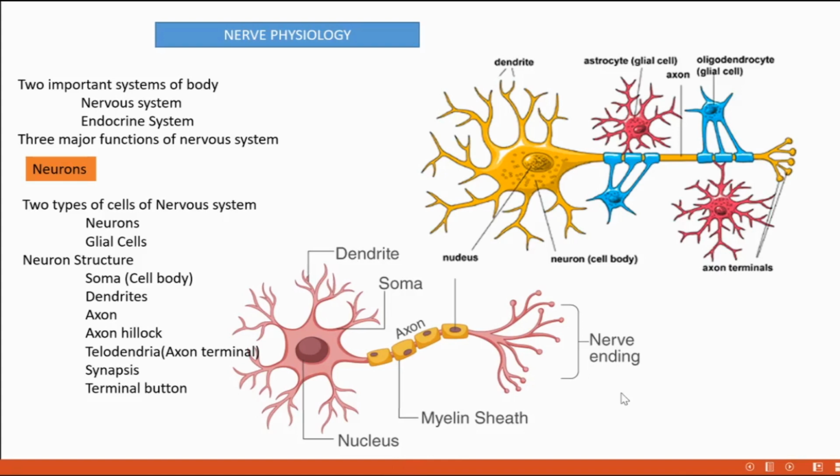Good morning, students. Today we are starting a new chapter, that is nerve physiology. It is a very important system found in our body. Mainly, two systems are very important to our body. Which are they? Nervous system and endocrine system.